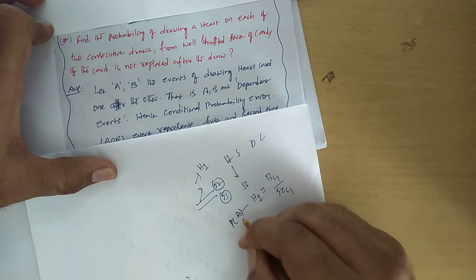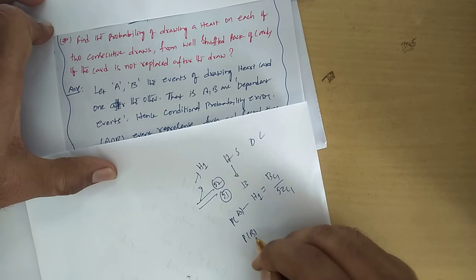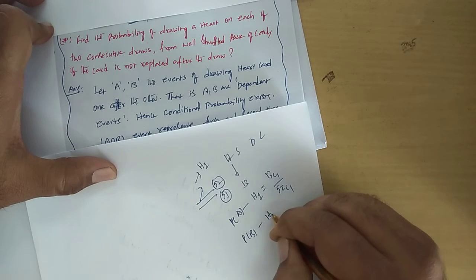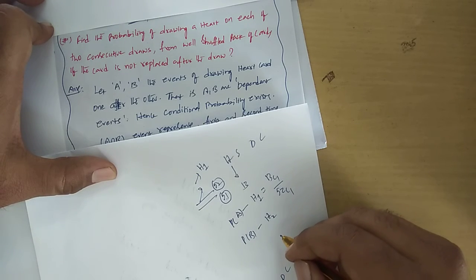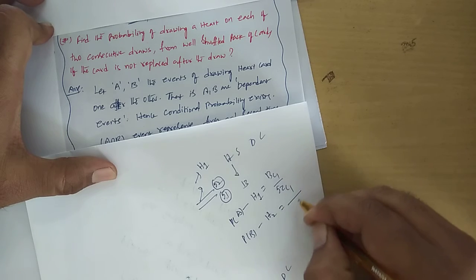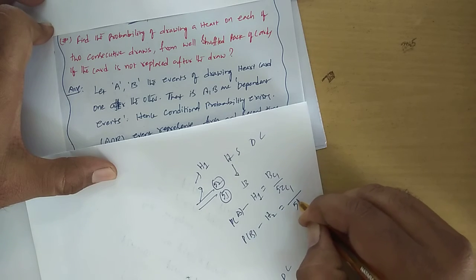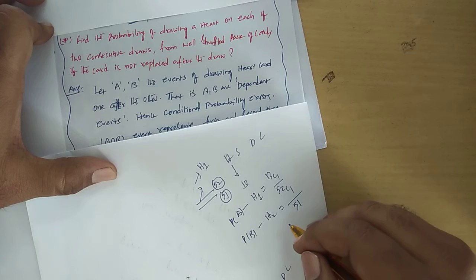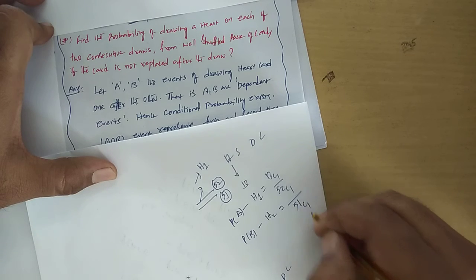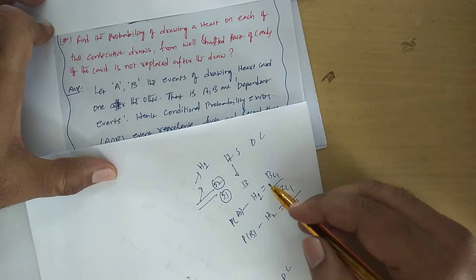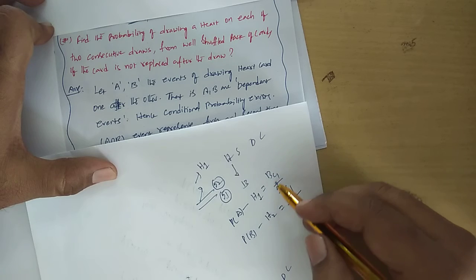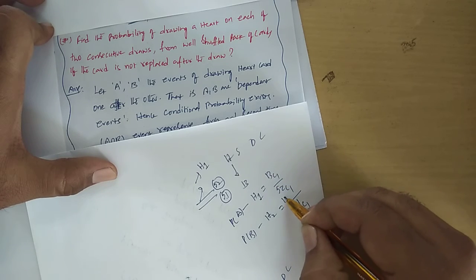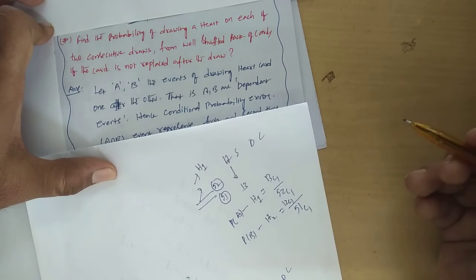Let us suppose that is the probability of A. For the probability of B, the second heart selection H2, now how many cards would be there? Only 51 cards would be there now, because the first card has not been replaced. 51C1. Already one heart has been selected. Now how many hearts remain? 12. From 12 you need to select 1.